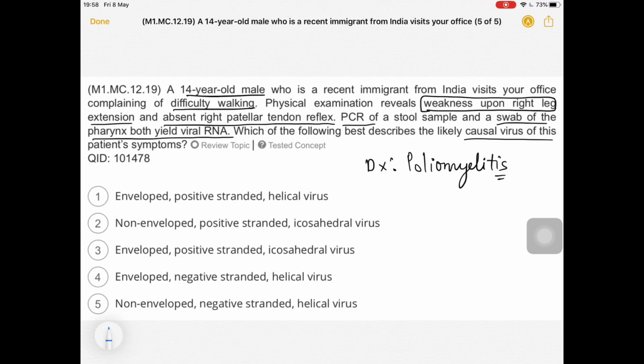Okay, so I'm going to give options. The second and fifth options are given. So non-enveloped, is it positive or negative? Yes, it was positive stranded, right? So the answer over here will be non-enveloped positive stranded icosahedral virus. Okay.